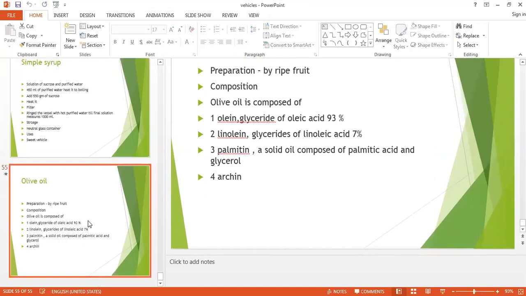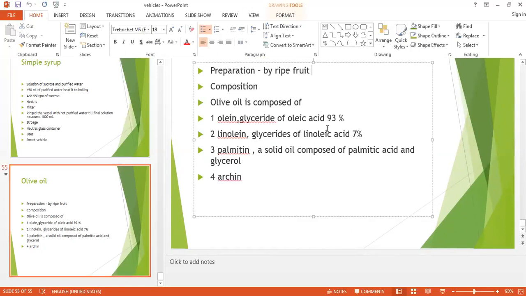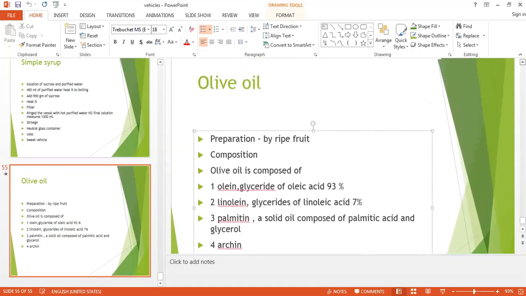The next one is olive oil. This olive oil is also known as oleum olivae. It is a fixed oil. We have seen the two types of oil in the introduction, fixed oil and volatile oil. So this is under the fixed type of oil. This is expressed from the ripe fruits of Olea, of the family Oleaceae. It is found in southern Europe.